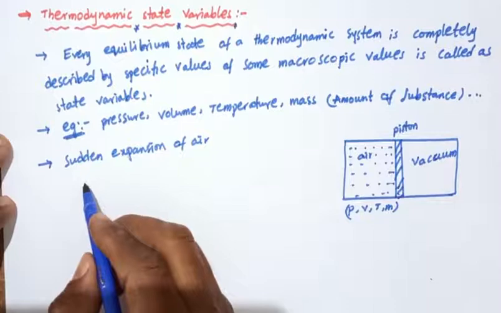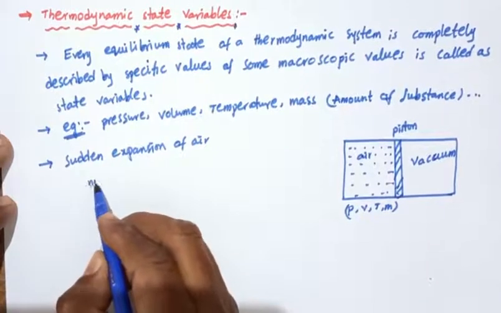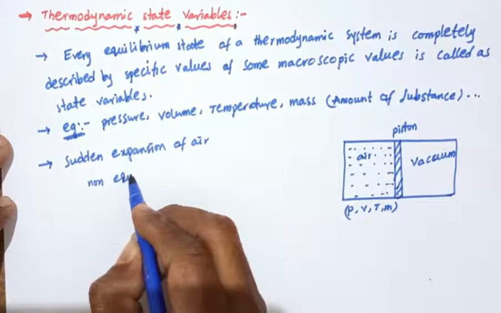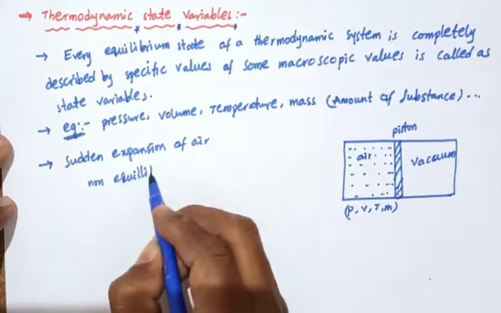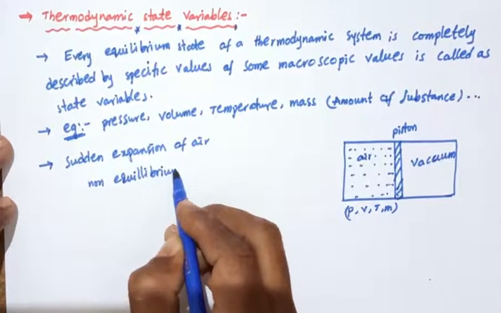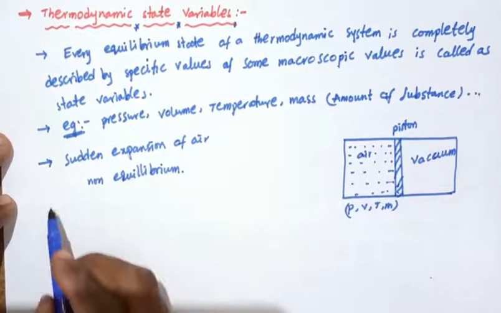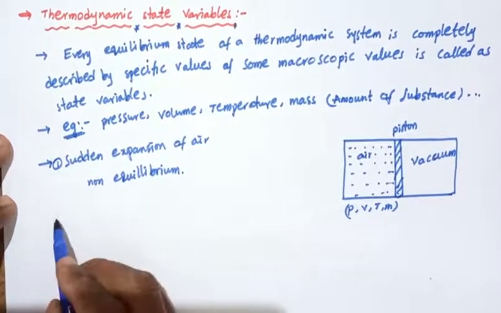It is in a non-equilibrium state. This is the first example.